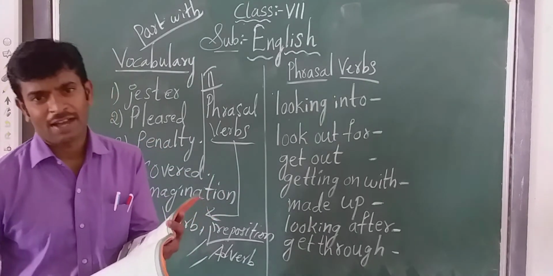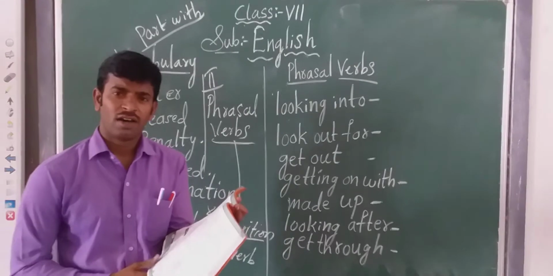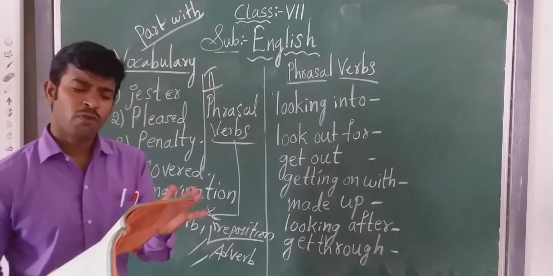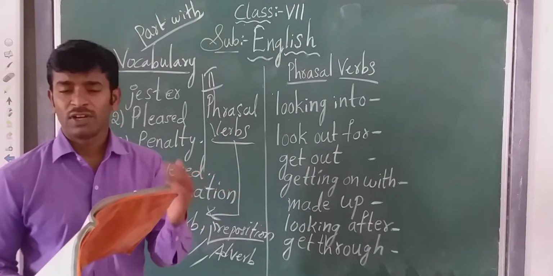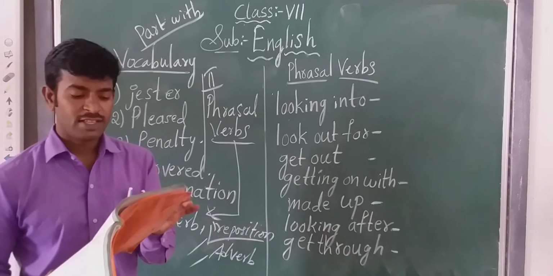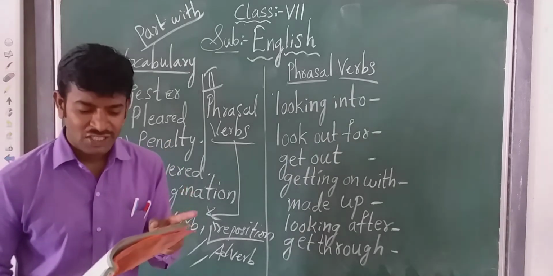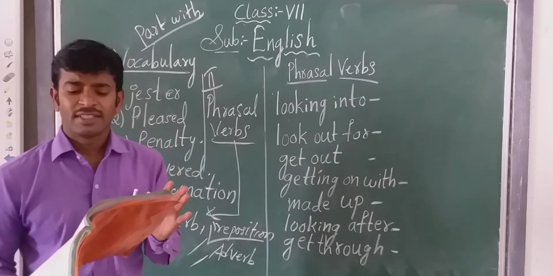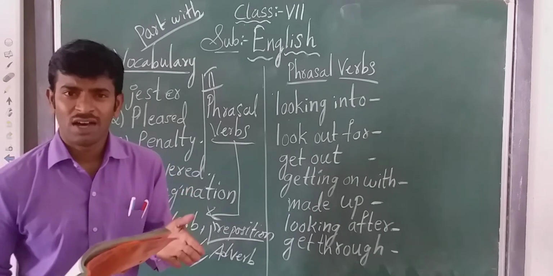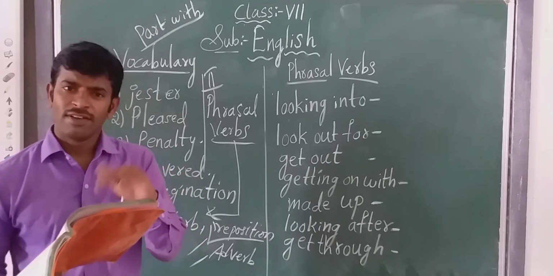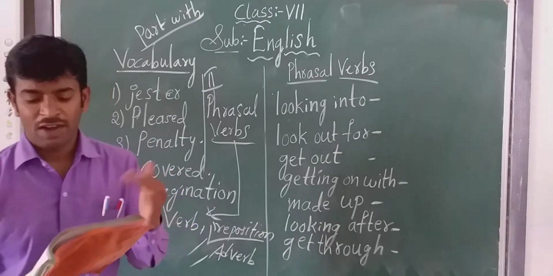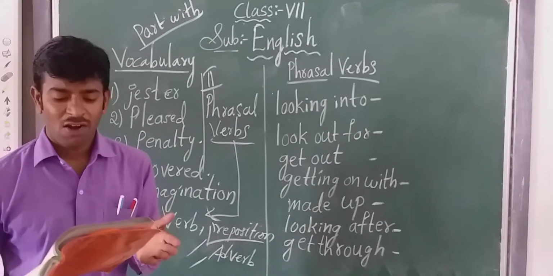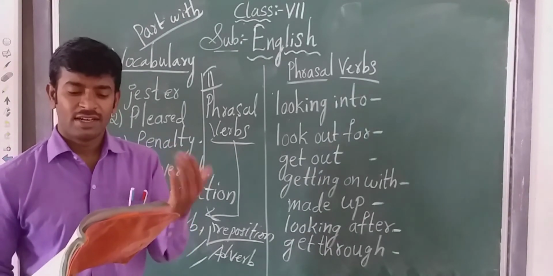Now, shall we start the paragraph reading? Everybody should see the textbook carefully. First paragraph, Roman number 1, I am reading. Or before that, we are going to read the words given in the box. First one is managing. Investigating is the second one. Third one is compensated for. We will search the meaning from the paragraph later on. Avoid or escape. Next one, taking care of. Next, notice. Next, someone.